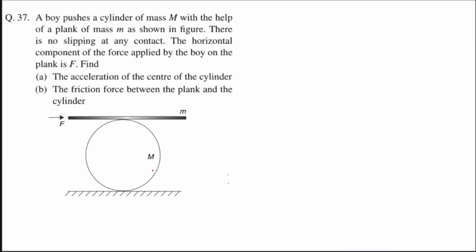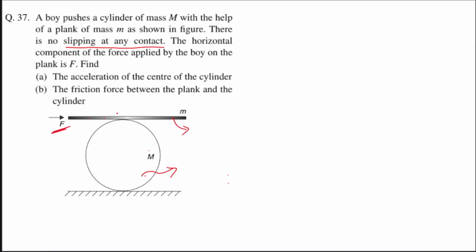So, question में क्या है? हमारे पास एक cylinder है, then we have a plank and there is a person who is trying to move this cylinder by applying force on the plank, and this horizontal force acting on the plank is F. Okay, and then it is said that there is no slipping at any contact.